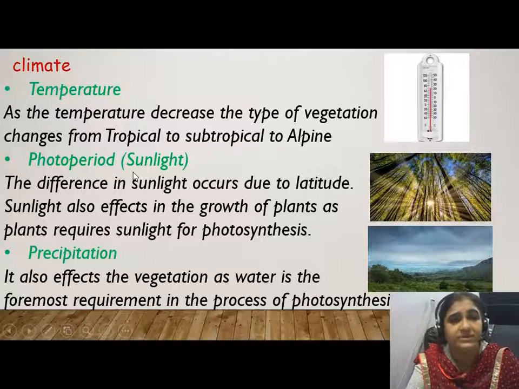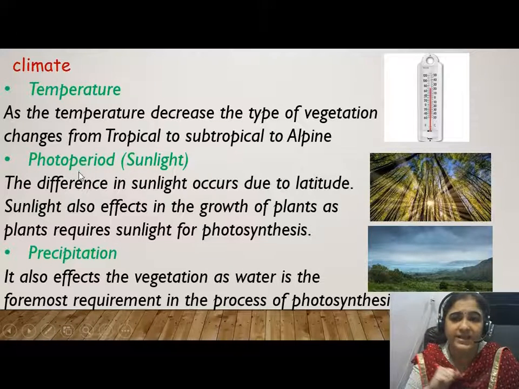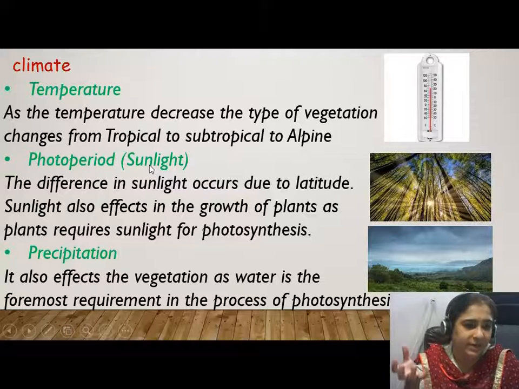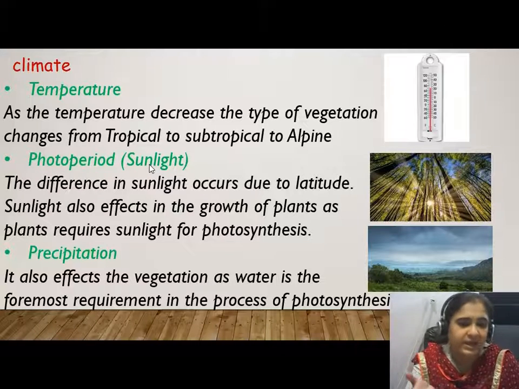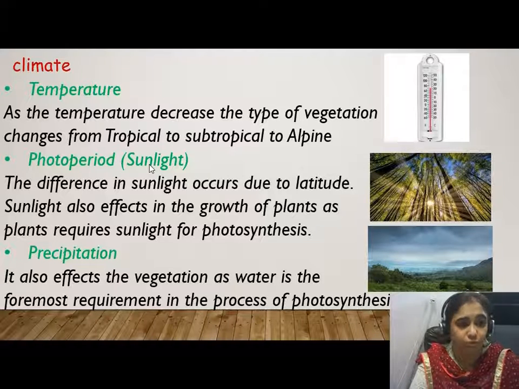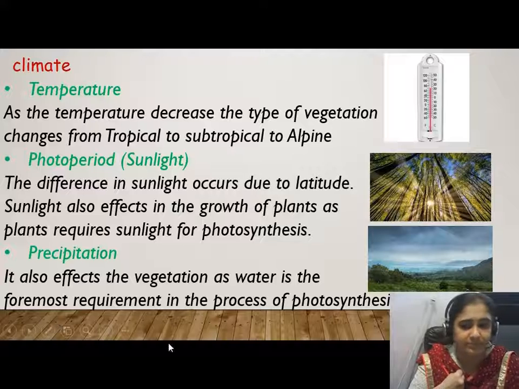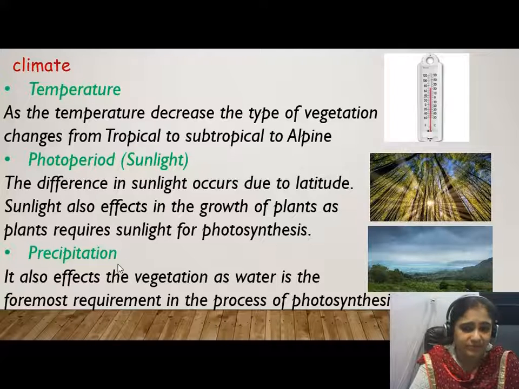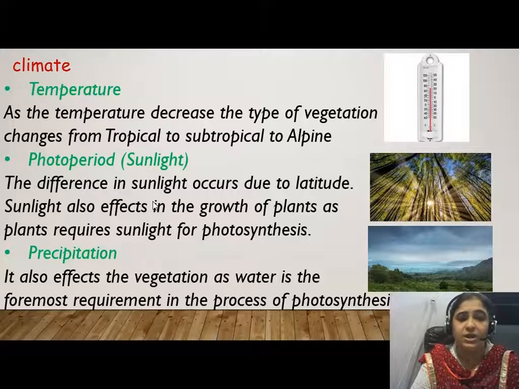So it impacts the vegetation. Next is photoperiod, means sunlight. The quantity of sunlight a particular area receives definitely impacts the growth of plants because plants and trees grow faster in sunlight. Next we'll talk about precipitation. Precipitation means water forms which are received. The vegetation which receives more water is different from the vegetation which receives less water.